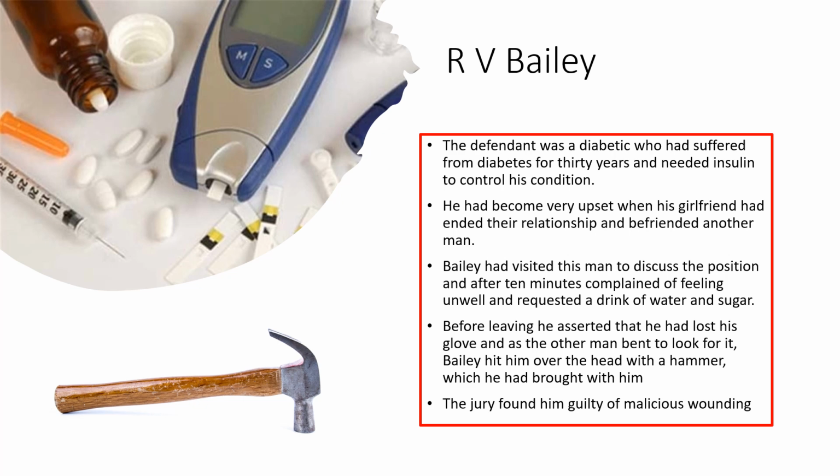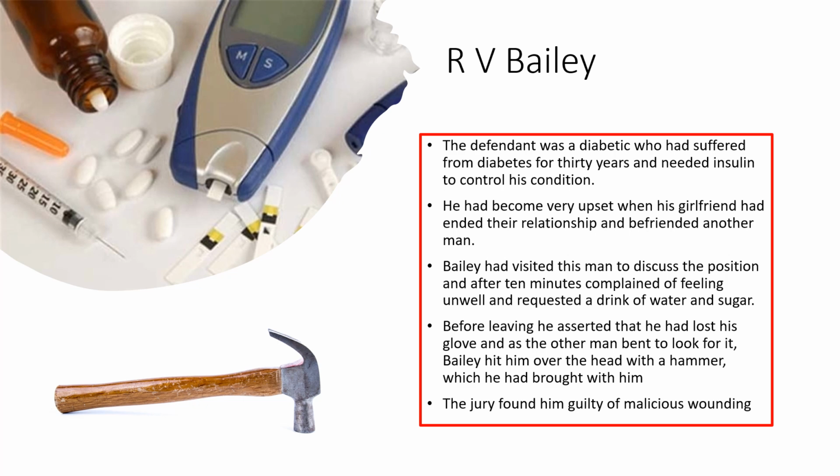So it was self-induced. Now, in Bailey, the defendant was a diabetic who had suffered from diabetes for 30 years. He needed insulin to control his condition. He became very upset when his girlfriend ended their relationship and befriended another man. But Bailey visited this man to discuss the position, and after 10 minutes complained of feeling unwell and requested a drink of water and sugar.